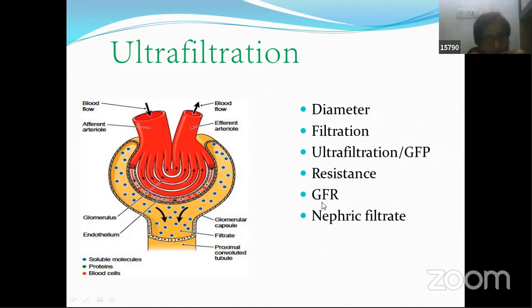The volume of the filtrate that is produced in the glomerulus, that is collected in the Bowman's capsule as filtrate per minute, is glomerular filtration rate, which is 125 ml. Now, dear students, please concentrate on what I'm saying, because if you understand this, then only will you understand the need for the second and the third steps over here.